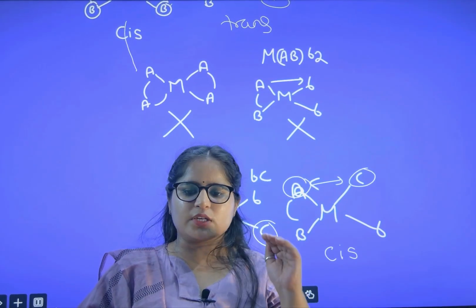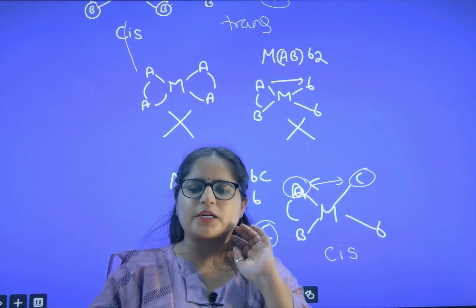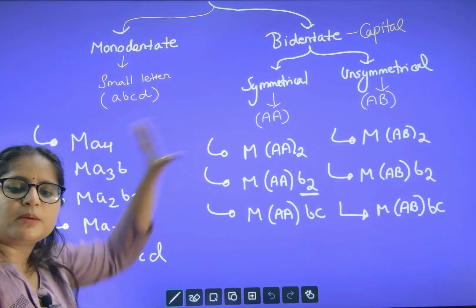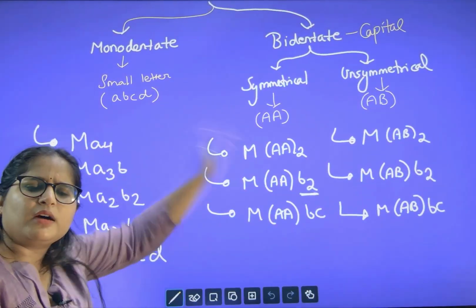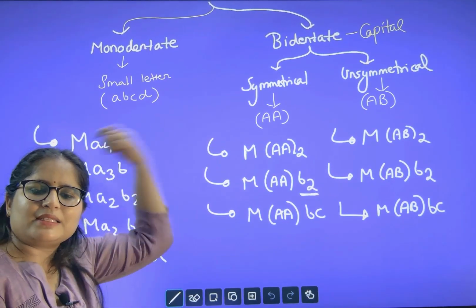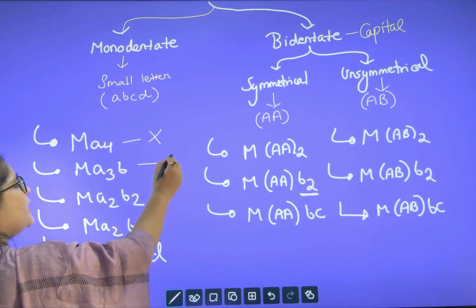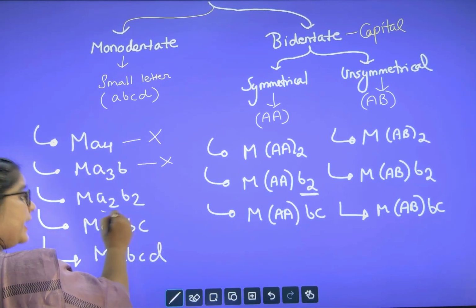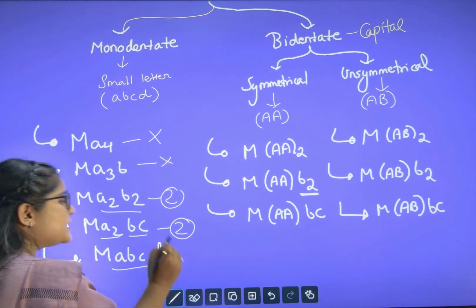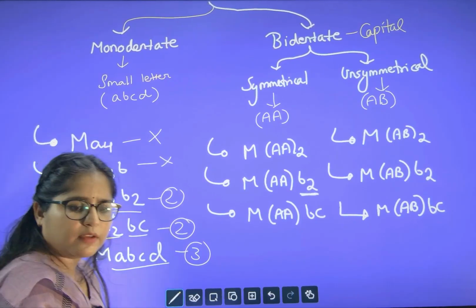Let's do a quick revision of whatever we have discussed till now, and after that we will solve all the questions within a fraction of a second. Okay, so this was our summary chart. Now, just revise with me. Quickly learn here itself. After that, you can solve any type of NEET, JEE, board question. MA4, same, no GI. A3B, no orientation, no change, no GI. A2B2, how many? 2. A2BC, yes, 2. And ABCD, when all were different, 3 GI. The entire explanation I have given to you, right?